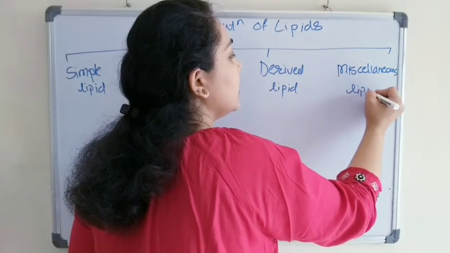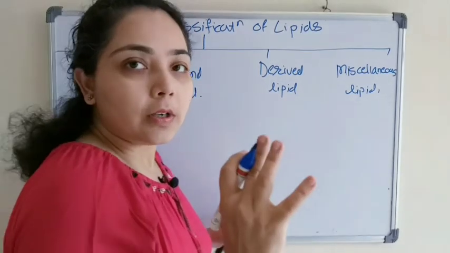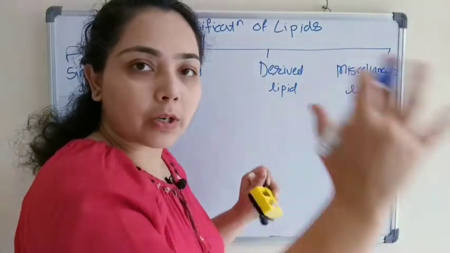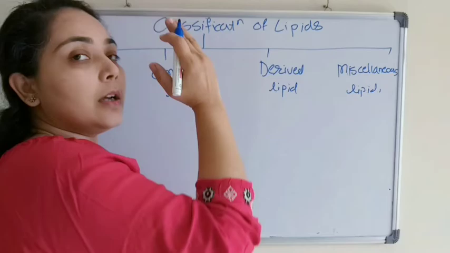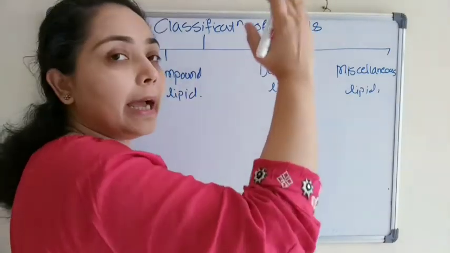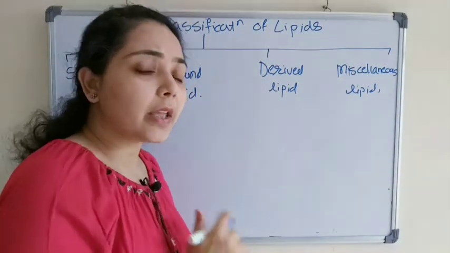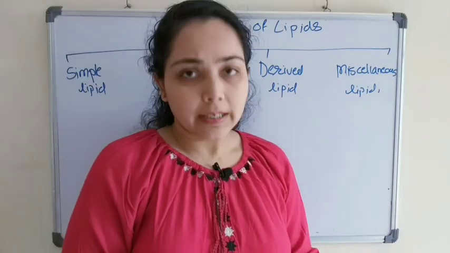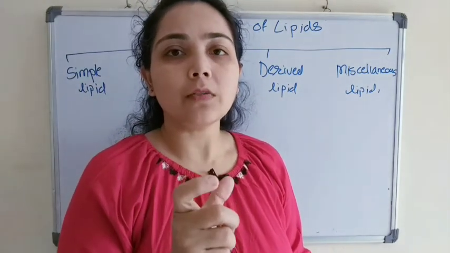These are the four classes in which lipids are broadly classified. In the last class we had already discussed the basic structure of lipid.